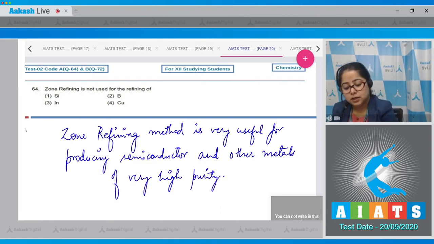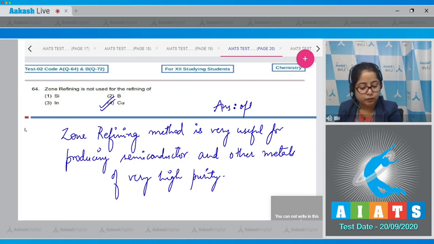That means silicon, boron, and indium, all three elements, that is option number 1, 2, and 3, can be refined using zone refining. That means zone refining is used for the refining of silicon, boron, and indium, but cannot be used for the refining of copper. So the correct answer for this question is option number 4.